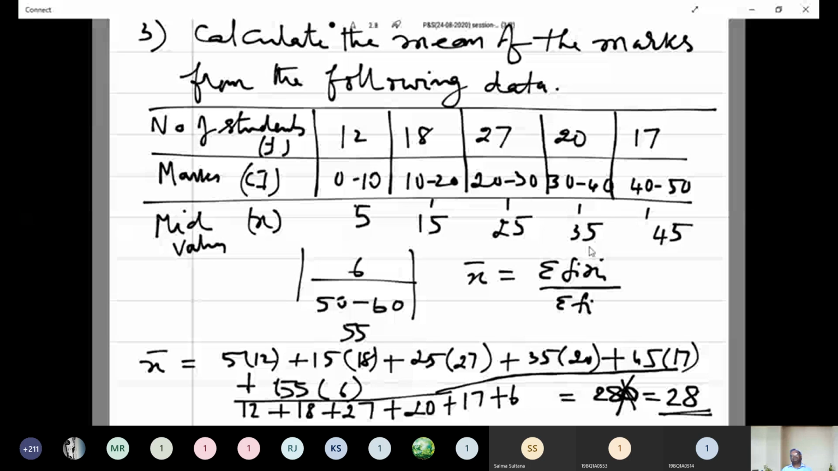28 is correct. Okay. This is the example for when the mid marks are directly given, like the previous problem. If the mid marks are not given but the class intervals are given like this, then we have to find the mid marks of this distribution, and we can find the mean of the distribution like this. Then next we move into the step deviation method.